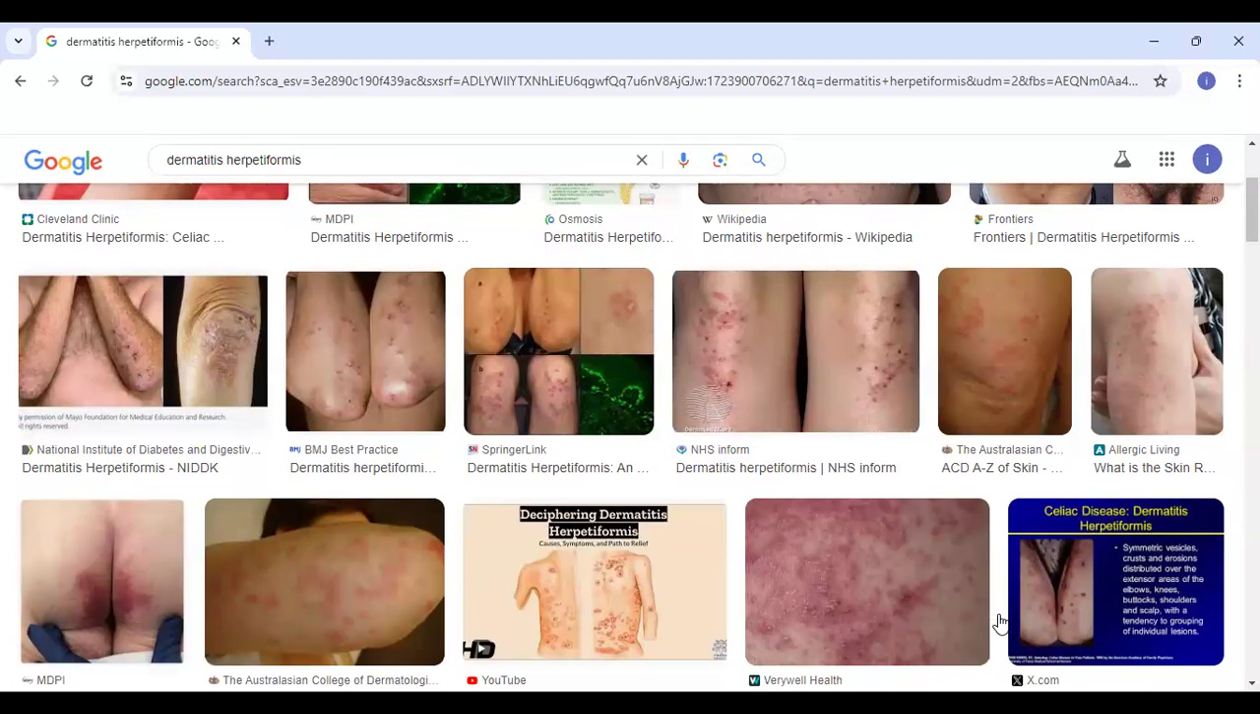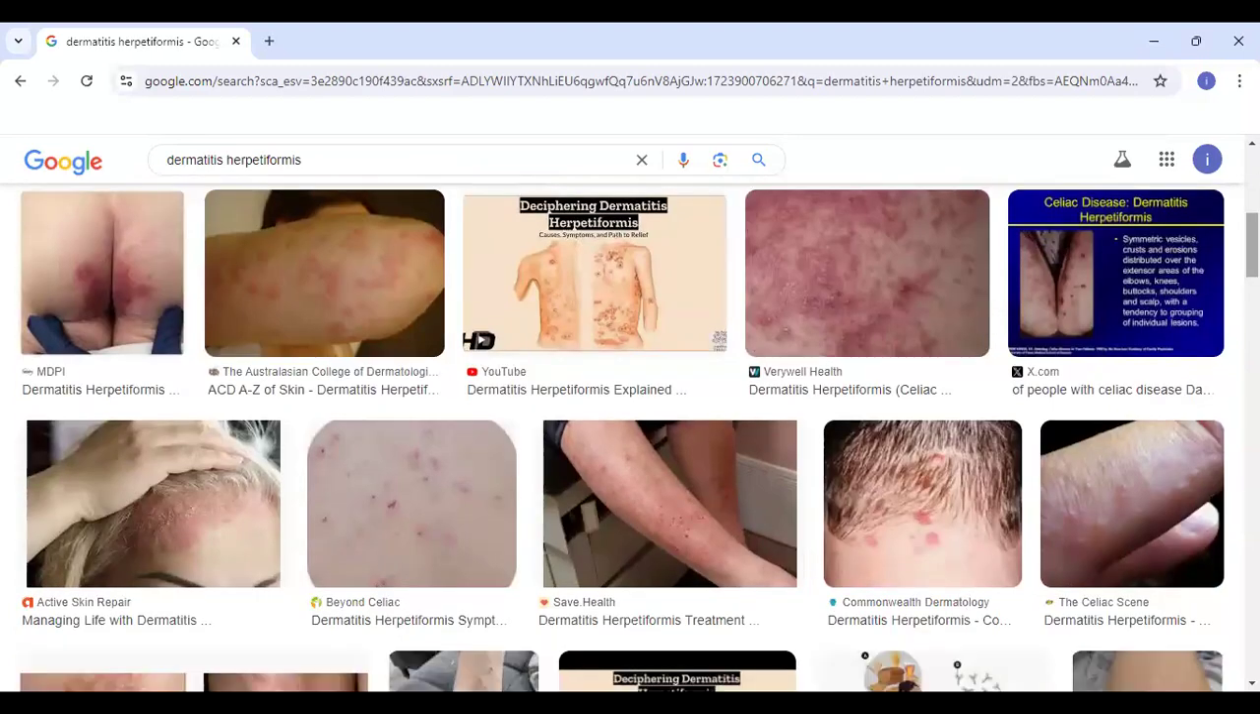It usually presents like this: vesicles which crust, they have certain erosions, and they're distributed over the extensor areas, more on the extensor surface of the back of the body, on the knees, around the knees, elbows, buttocks. And one of the important things is that it is a really itchy rash. It causes itching.